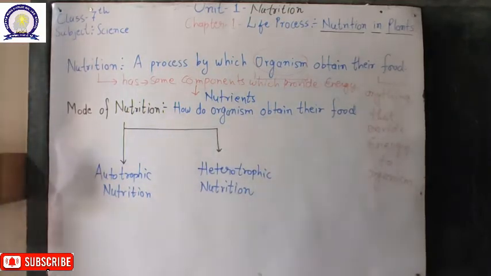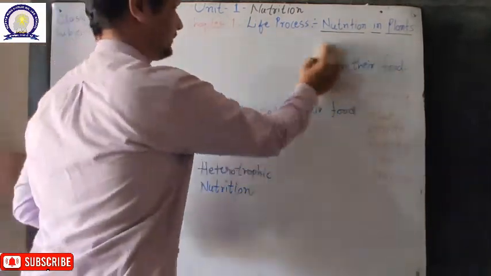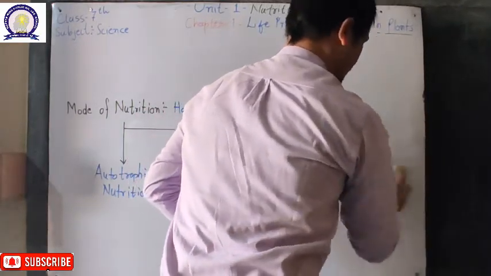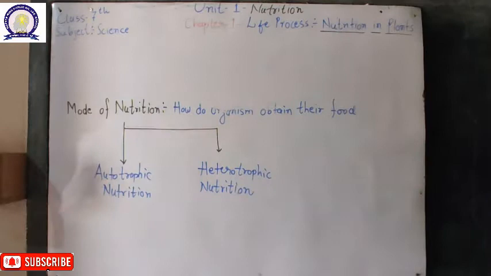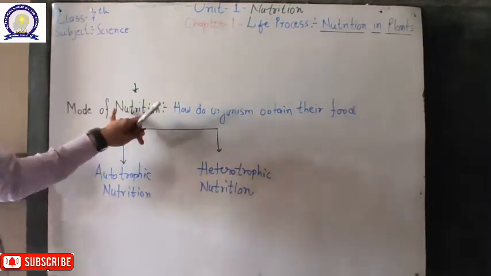So here is the definition of nutrition. Now, what is the mode of nutrition? Here there are two words. You are already aware of the second word, nutrition.